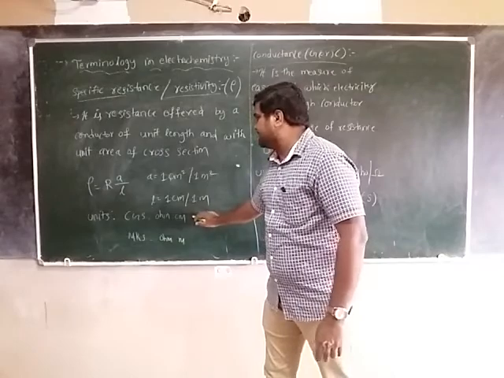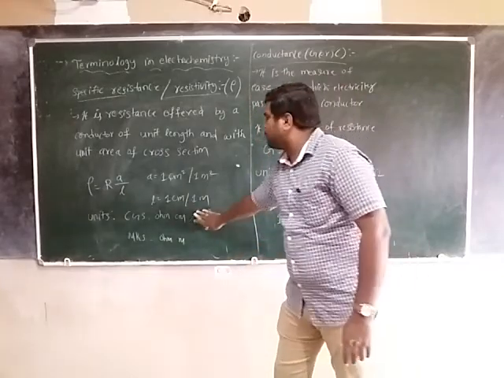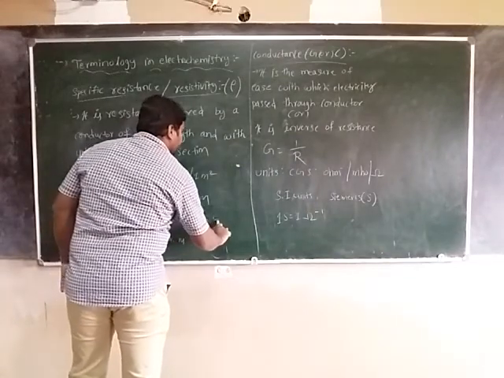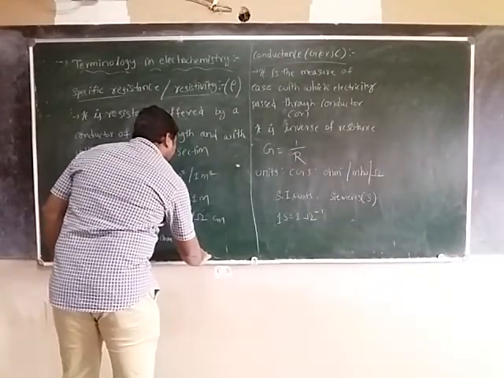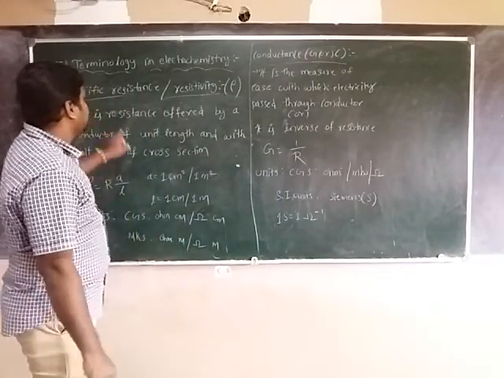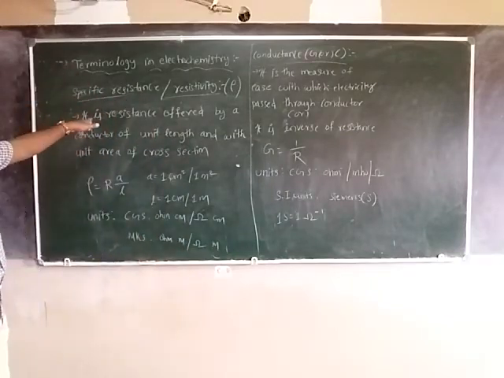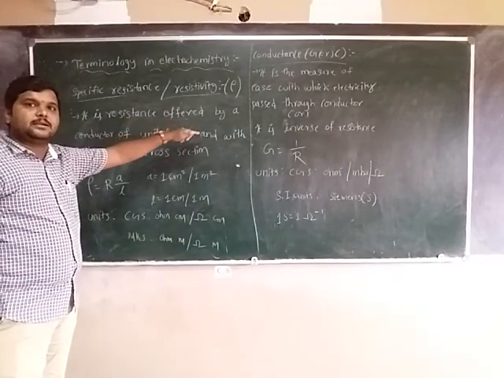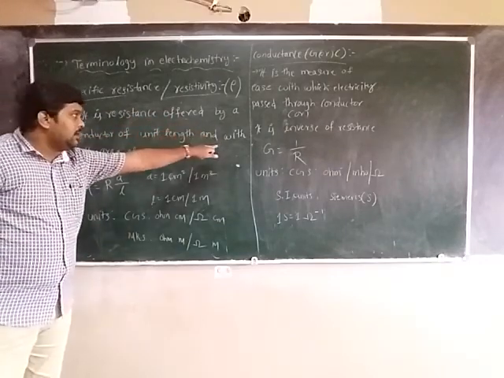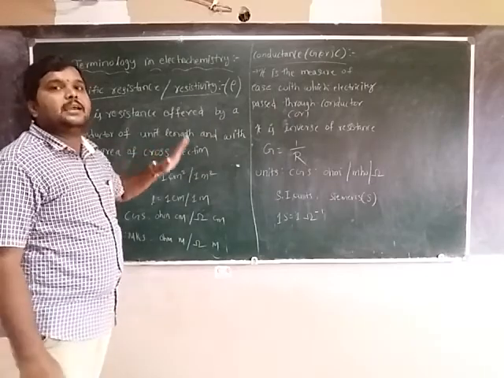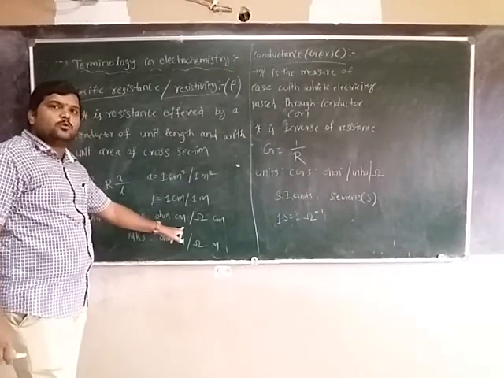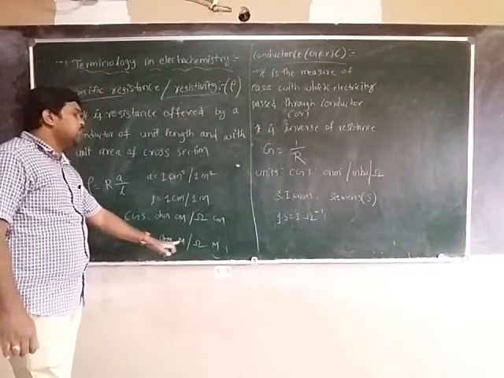So the units are ohm centimeter in CGS, and ohm meter in MKS. So what is the specific resistance? It is the resistance offered by a conductor of unit length and with unit area of cross section. Unit: CGS ohm centimeter, MKS ohm meter.